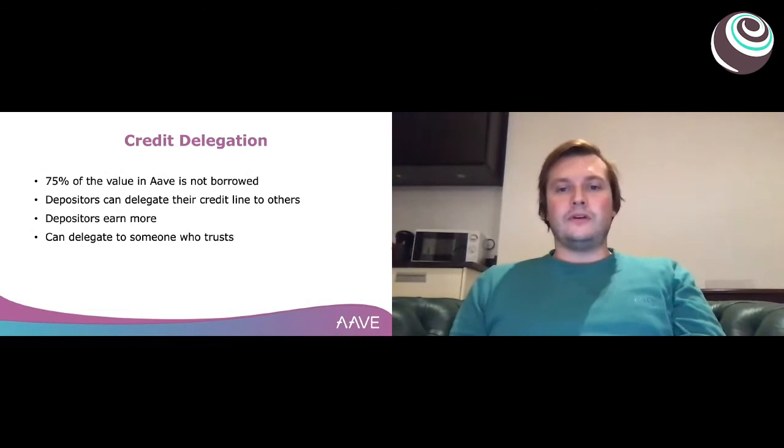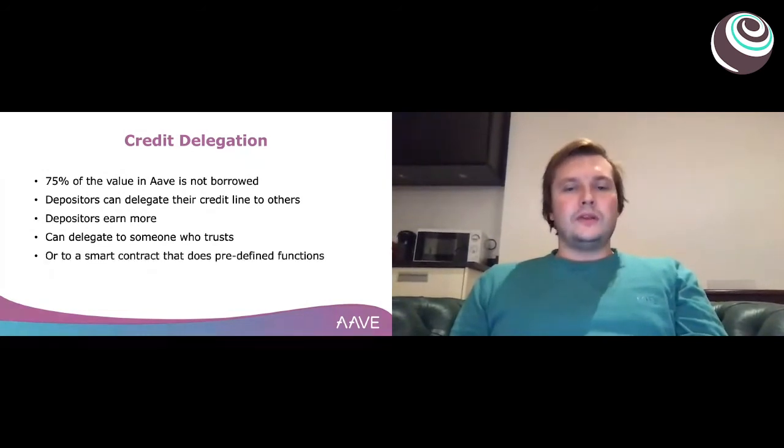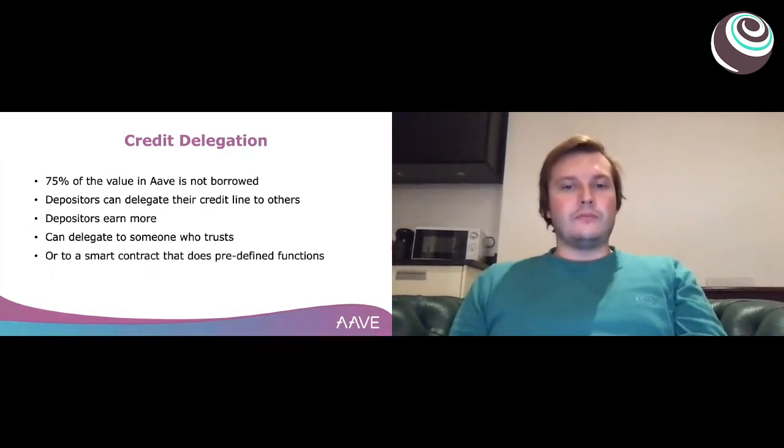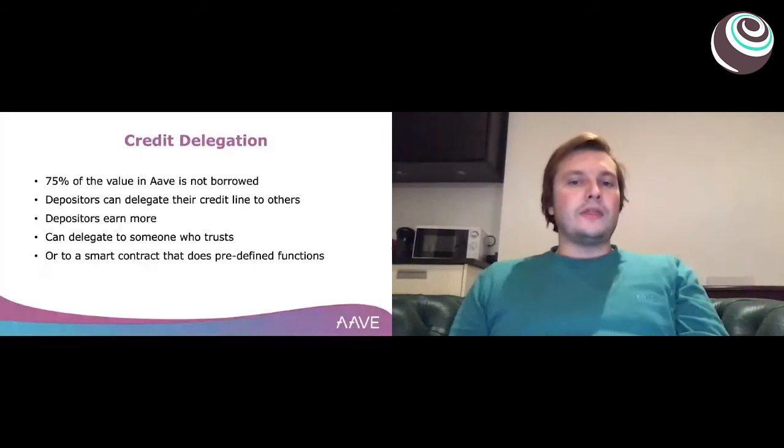It could be, for example, financial institutions that are seeking credit from markets, because currently they have to take private placements or issue bonds to fund their lending activities or whatever their financial activity is. With credit delegation, you could source stablecoin liquidity, convert it to USD and fund people in real life. That's one thing. But one thing I'm more interested in myself is credit delegation to smart contracts.